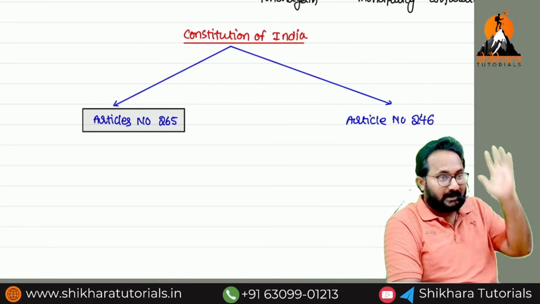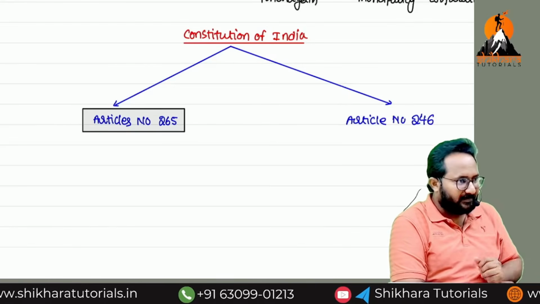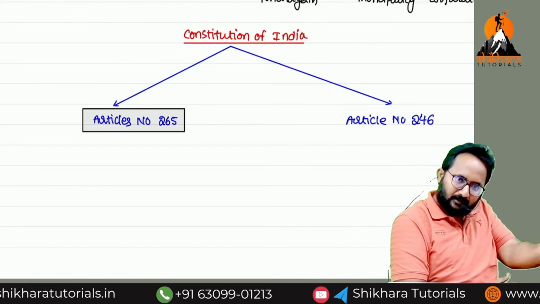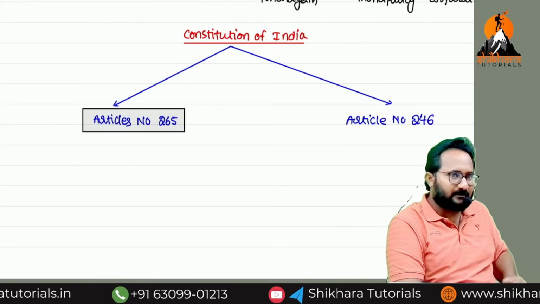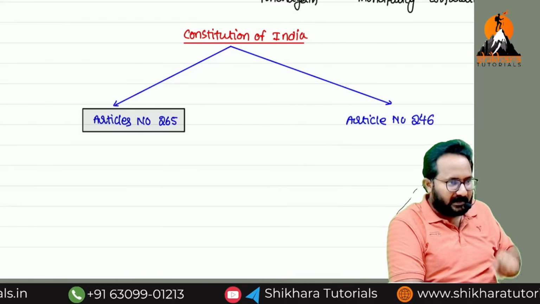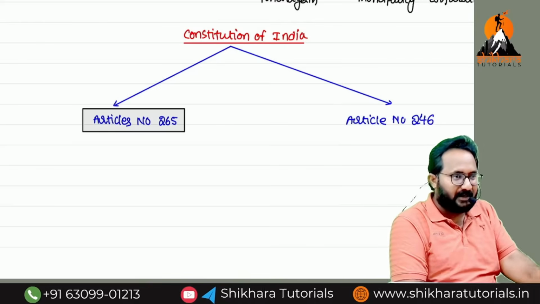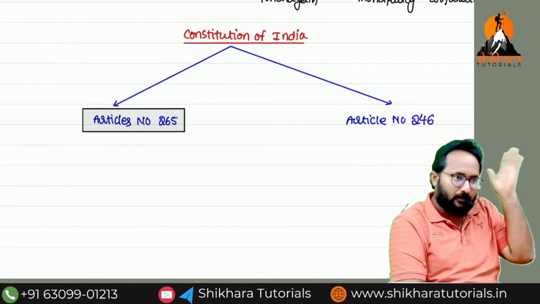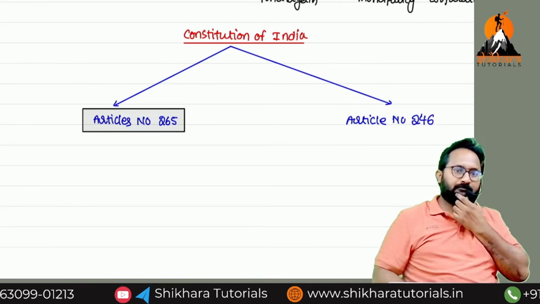Without law, you can't collect the tax. For example, we are paying income tax. Is there any law for income tax? The Income Tax Act 1961. Recently, I think seven years back, they introduced the GST. For collecting the GST, laws are there. That is the content of 265.